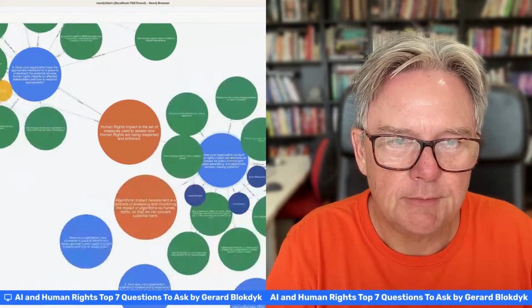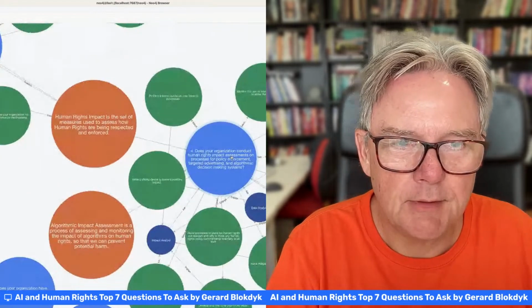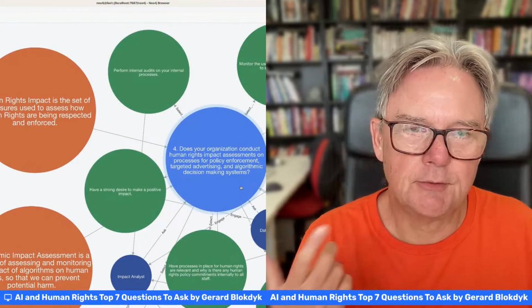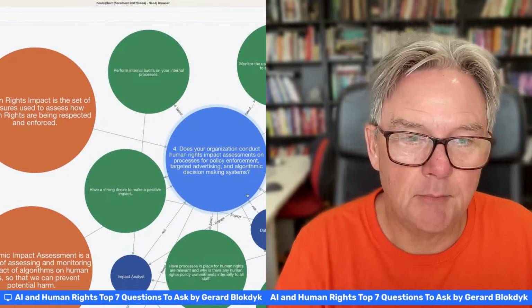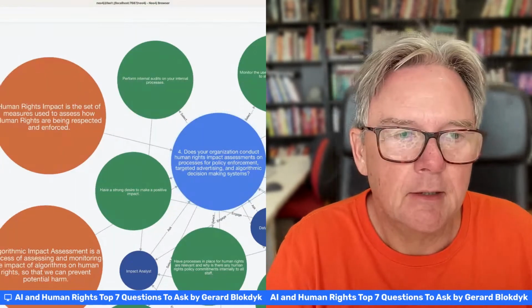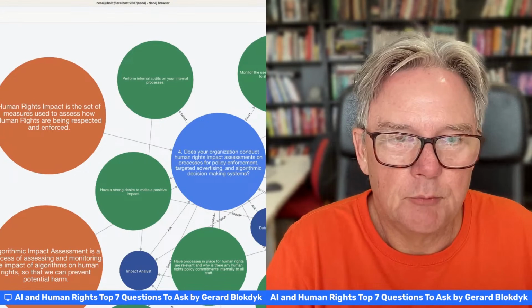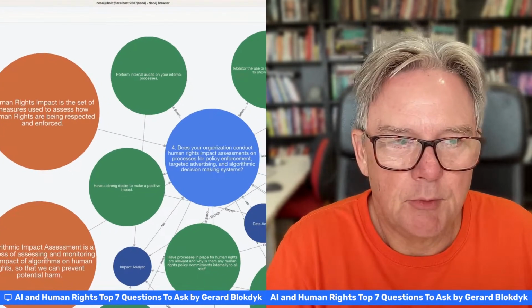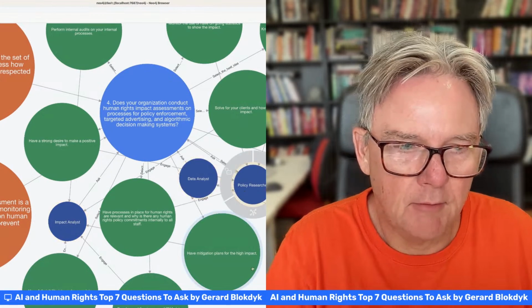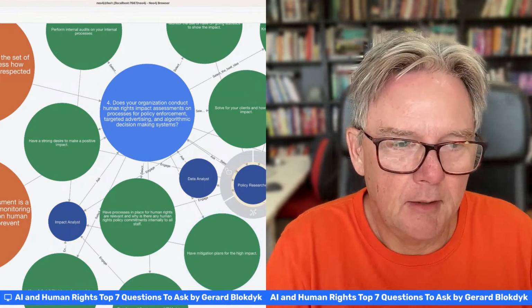Does your organization, let me zoom into this one, conduct human rights impact assessments on processes for policy enforcement, targeted advertising, and algorithmic decision-making systems? So your AI that you're building, does your organization conduct a human rights impact assessment? So make sure that you do that actually. Have the impact analyst in place there, data analyst and policy researcher.